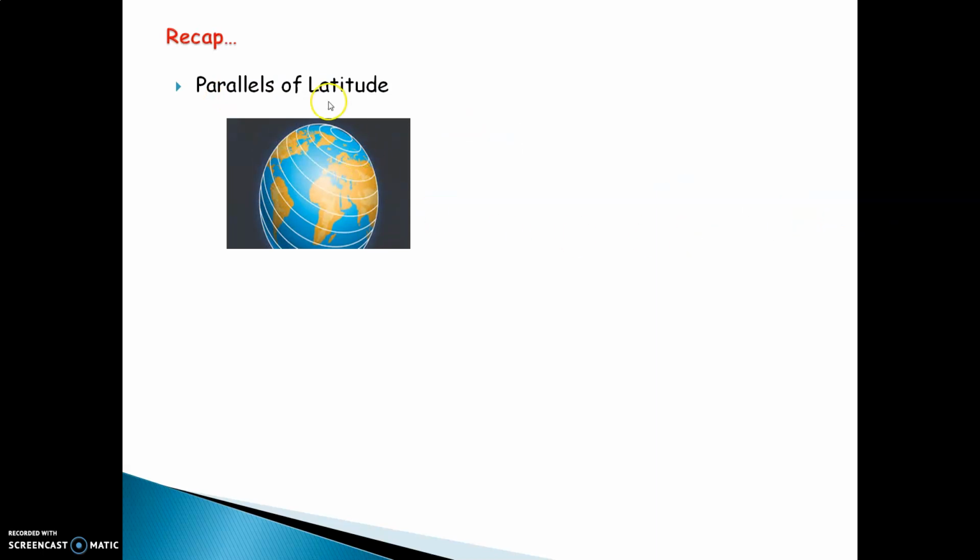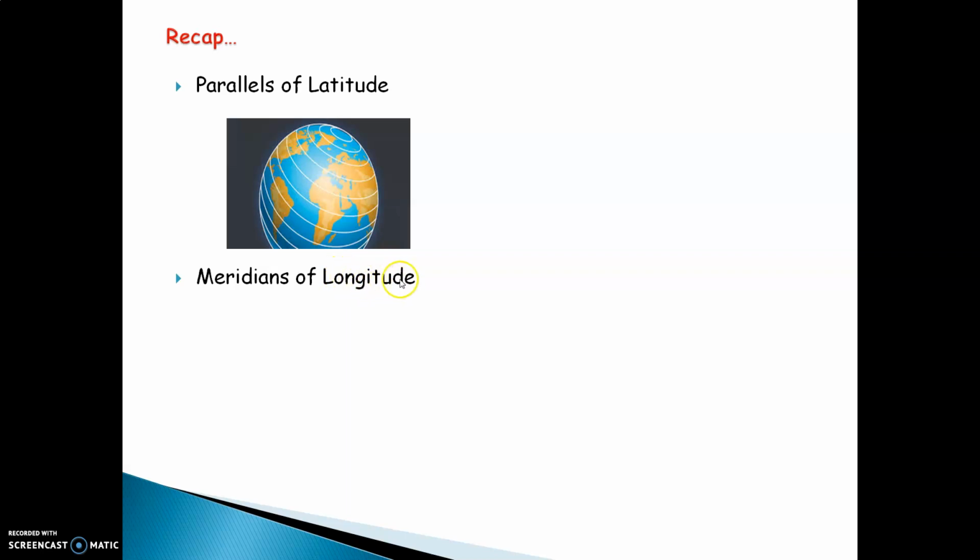Before moving on to our next portion, let us recap what we have learned in the previous week. We learned the meaning of parallels of latitude. You can see this is our Earth and all the semicircles drawn in a sleeping position are called parallels of latitude. They do not intersect each other, they do not meet each other and therefore they are called parallels of latitude.